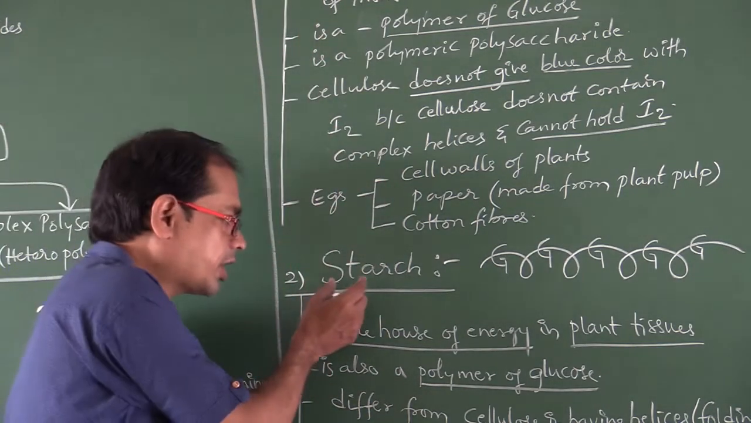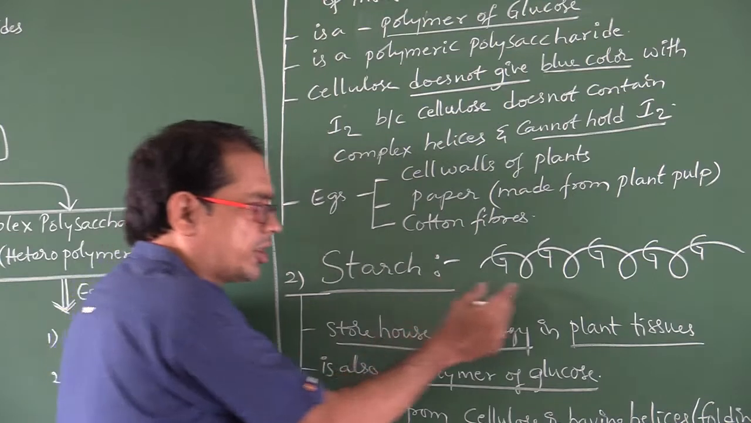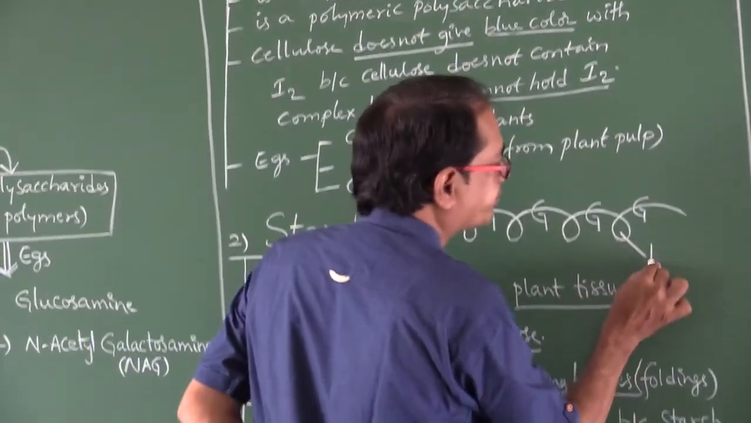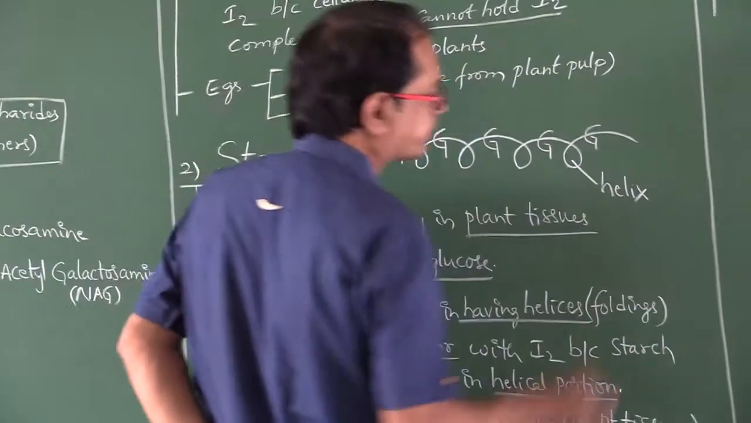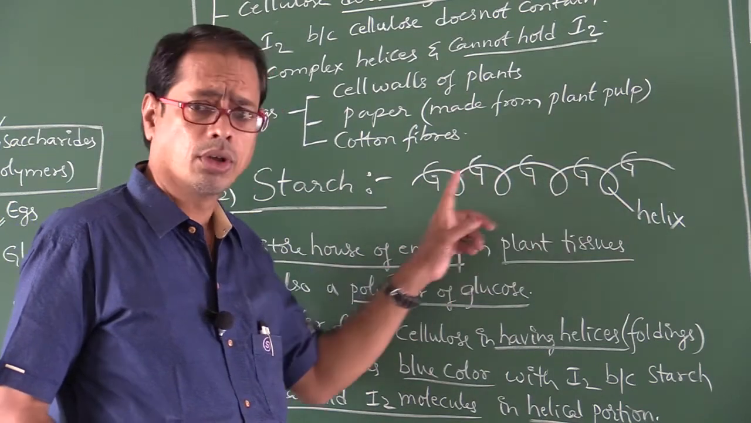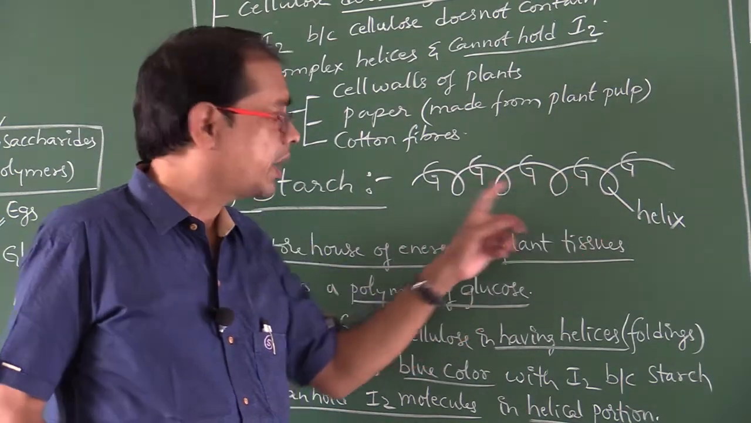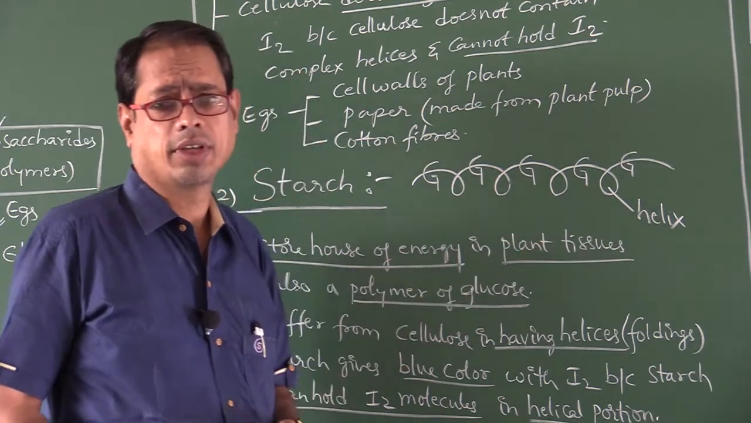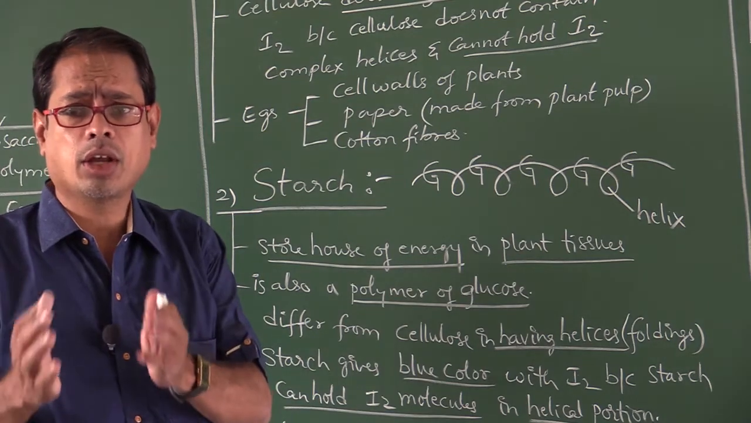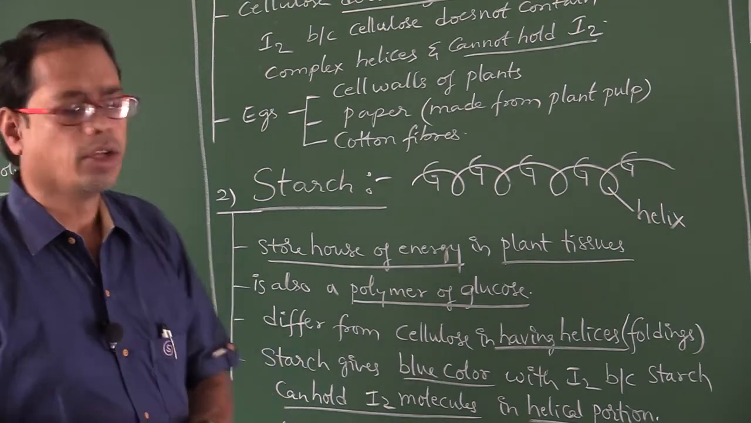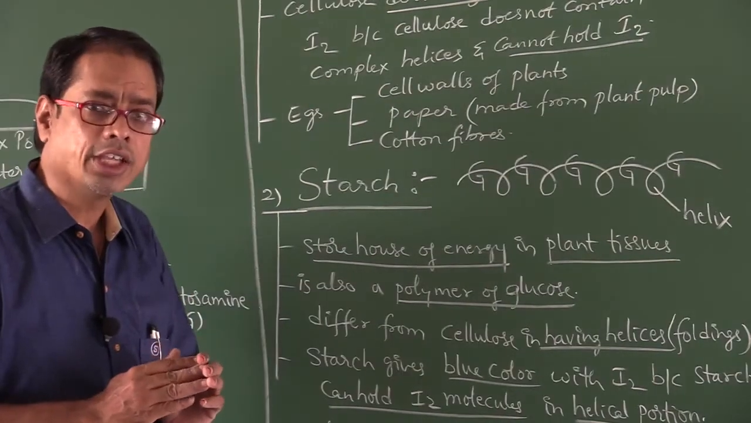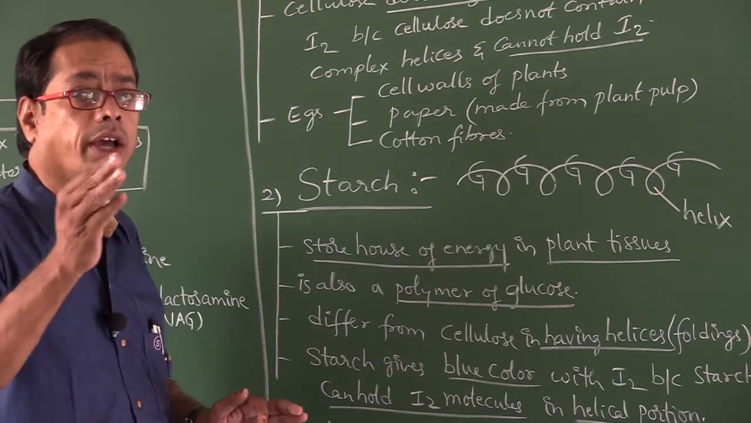Okay. Next, this is the diagram of starch. These are the helices. Glucose, glucose, glucose, glucose, a polymer of glucose, but helices are present. Because of those helices only, iodine molecules can be held. So, starch can hold iodine molecules. That's why starch can give blue color with iodine.